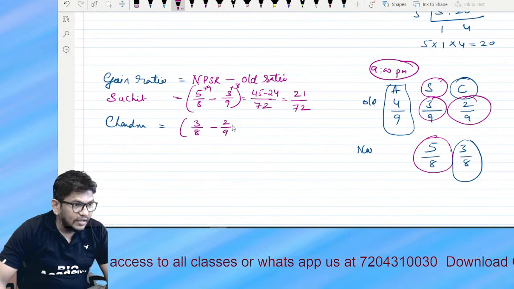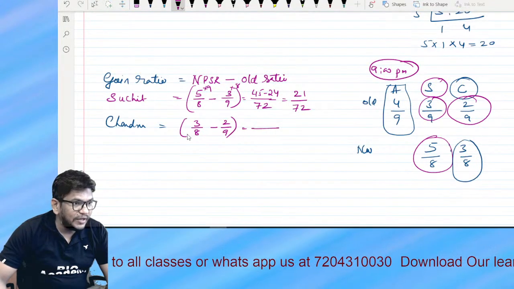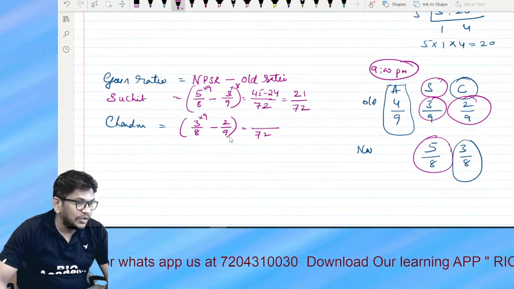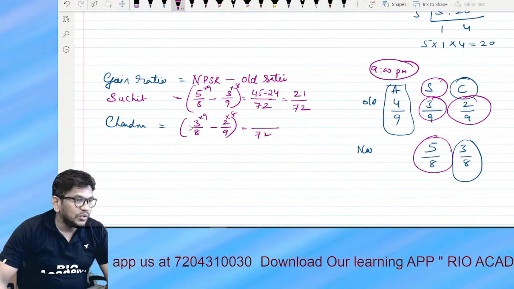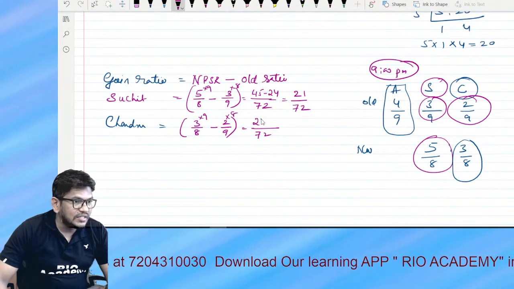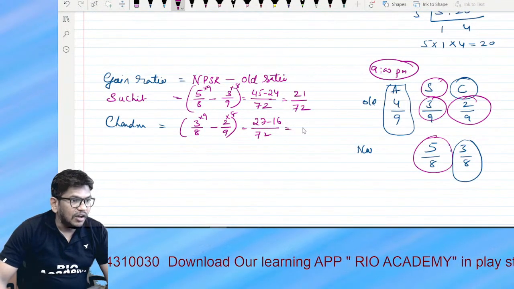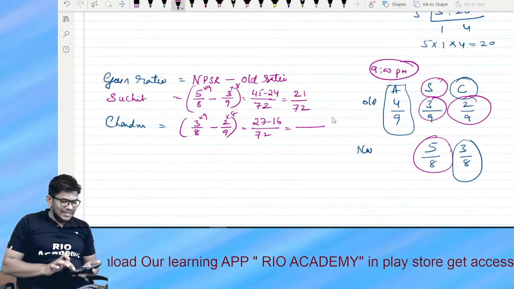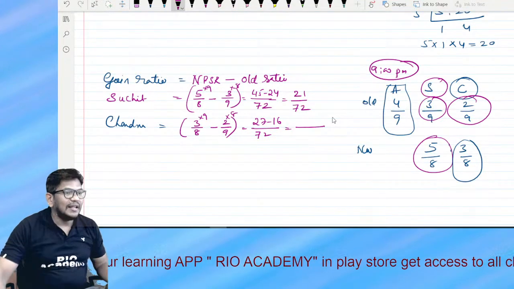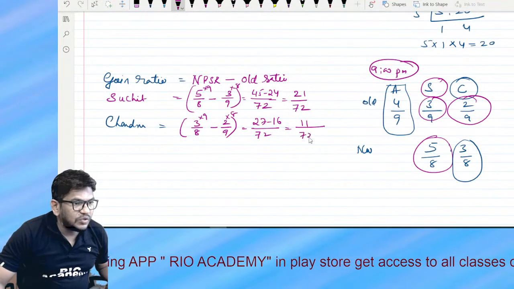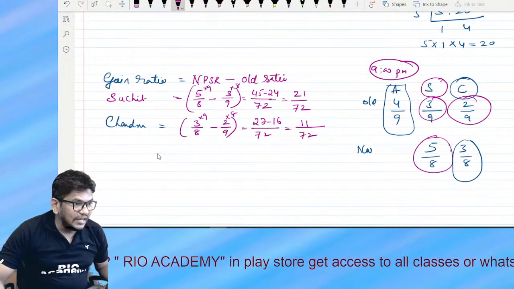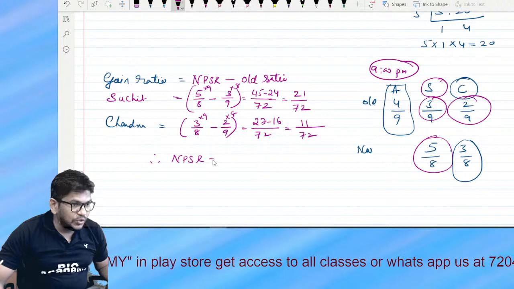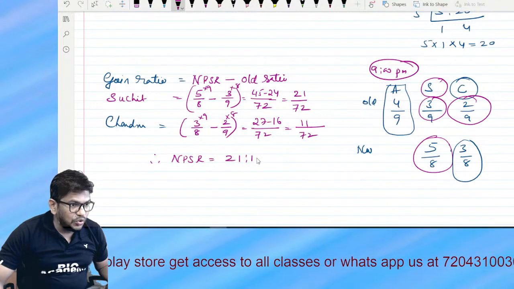No problem, we can do it. 8 9s are 72. 9 8s are 72. So 9 3s are 27 minus 16. How much, my dear student? 27 minus 16 is nothing but 11. So 11 divided by 72. Therefore the gaining ratio is 21:11.